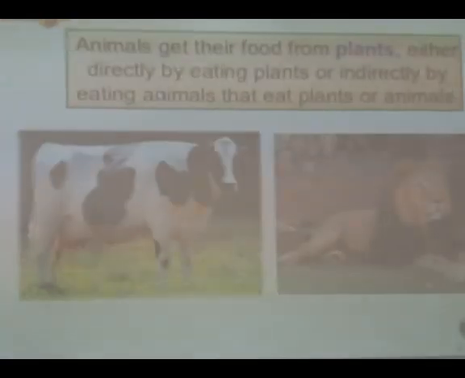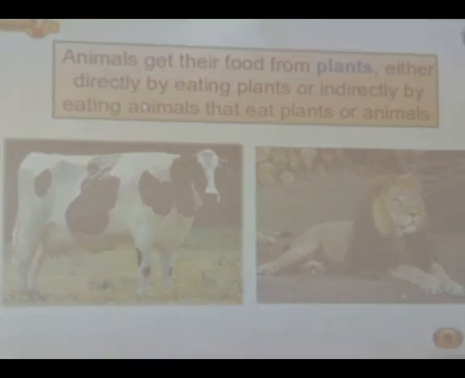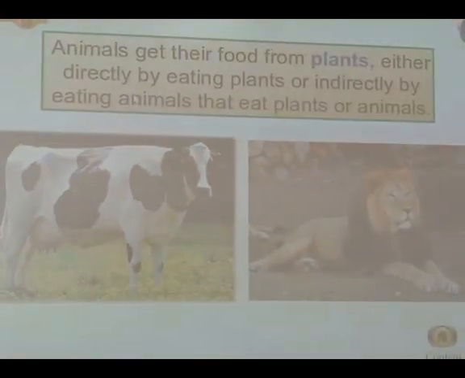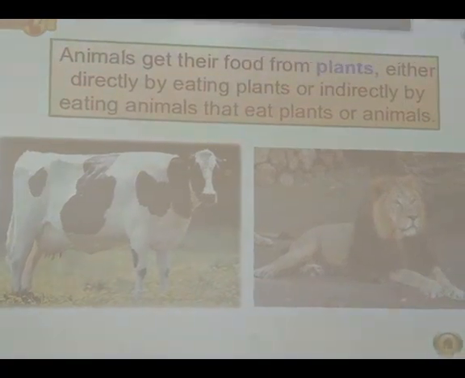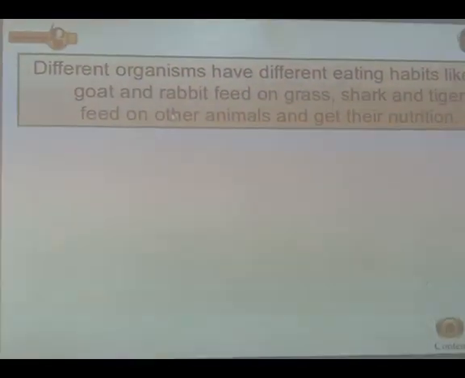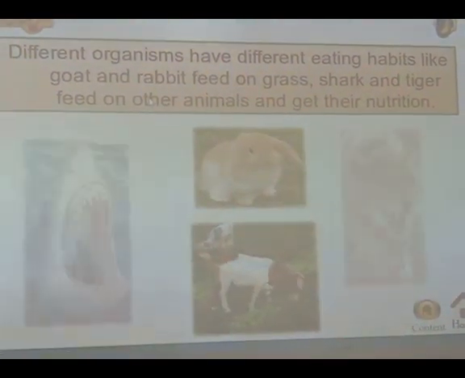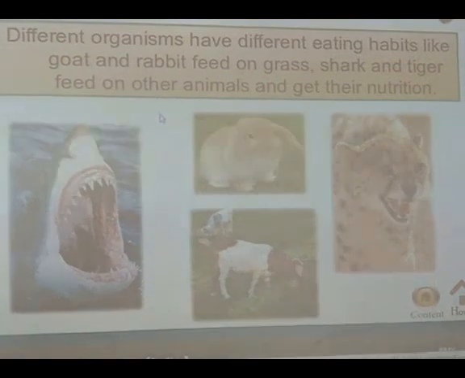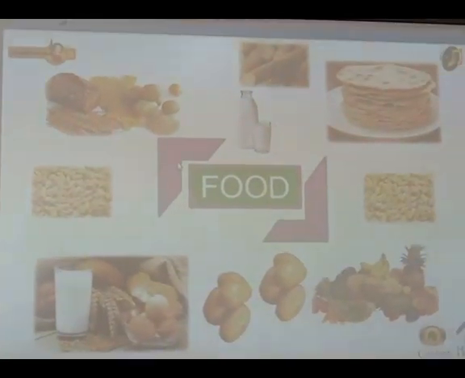Right now we have to discuss what digestion is. Animals get their food from plants, either directly by eating plants, or by eating animals that eat plants. Different organisms have different eating habits. Goats and rabbits feed on grass, while sharks and tigers feed on other animals and get their nutrition. Let us discuss food.